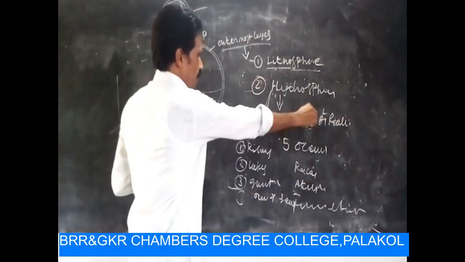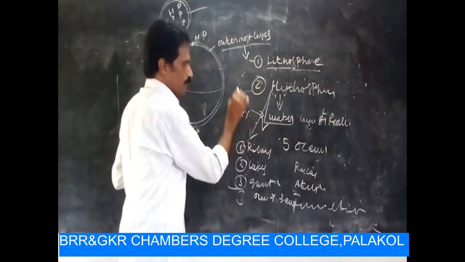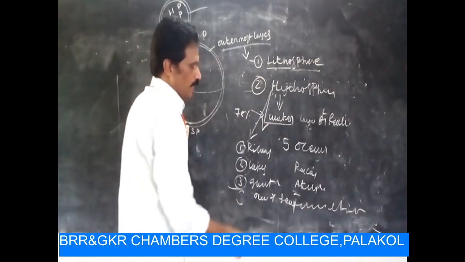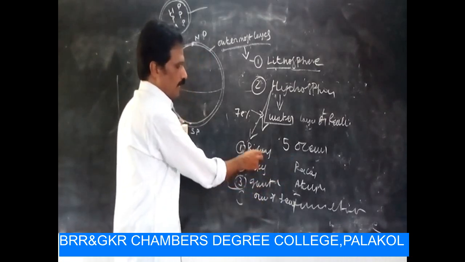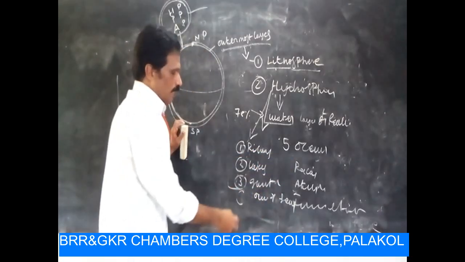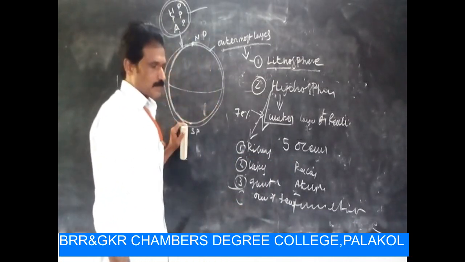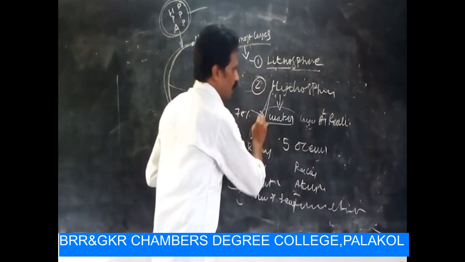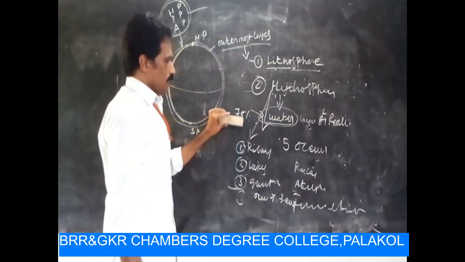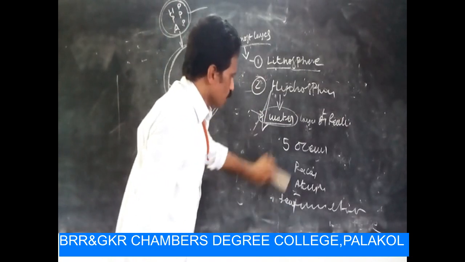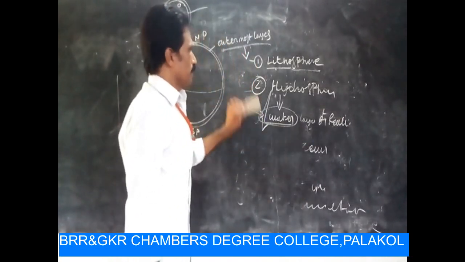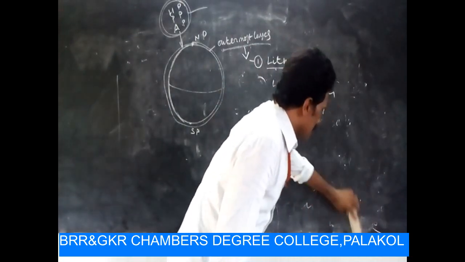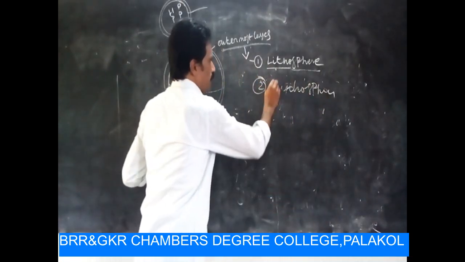Hydrosphere: 70% of the earth's surface is covered by water, in oceans and seas, lakes, rivers, and tanks, like that. Okay, water is very, very essential for living beings and also for aquatic life. We know the second one very well, the hydrosphere.